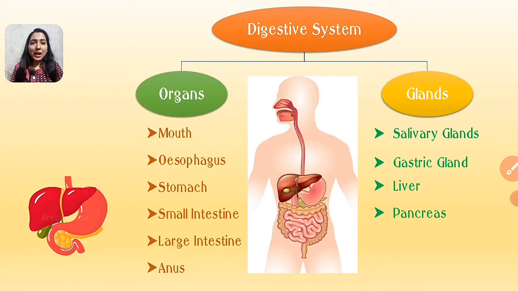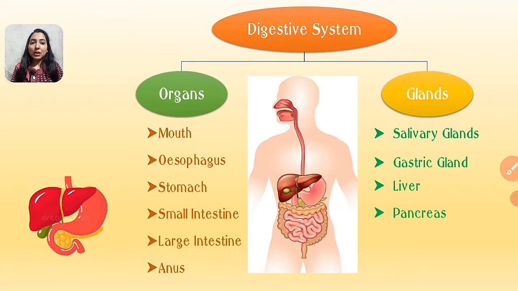Now let's talk about the parts of the digestive system. There are organs and glands. Organs are the parts of the body inside which the process of digestion occurs, and glands are the storehouse of enzymes. Food does not enter the gland, but glands provide the enzymes for the digestion of food and pour their enzymes into the organs. So basically, if organs are the containers in which the food is digested, then glands are the storehouse of the enzymes and pour their enzymes inside the organs.